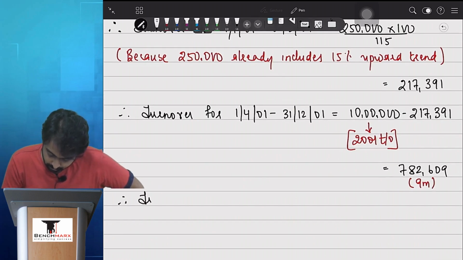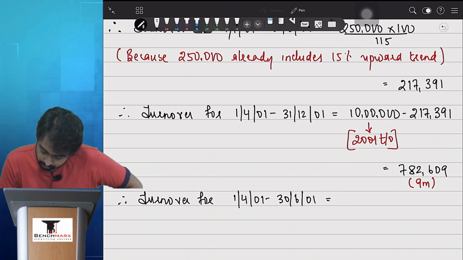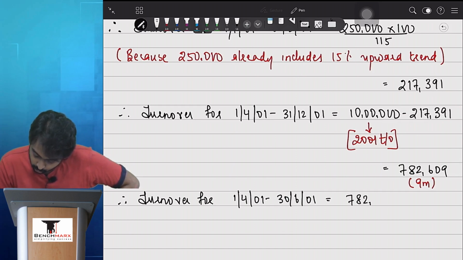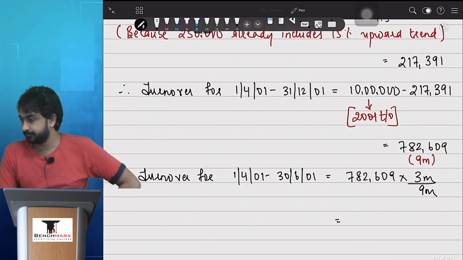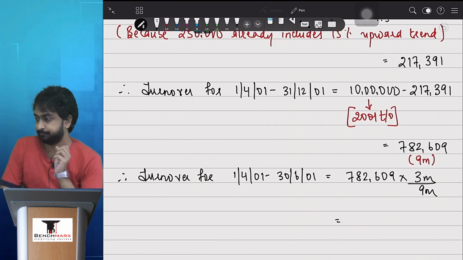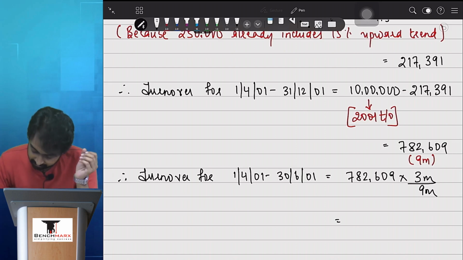Therefore, turnover for 1st April to 30th June is equal to 782,609 into 3 months by 9 months. बताइए. 260,870.